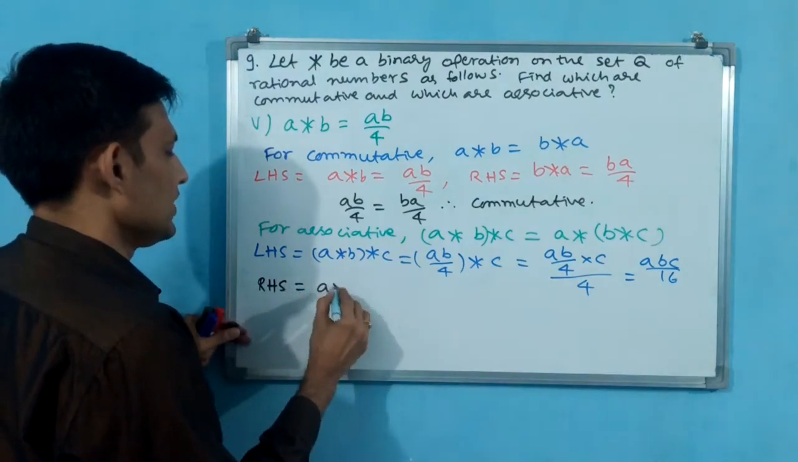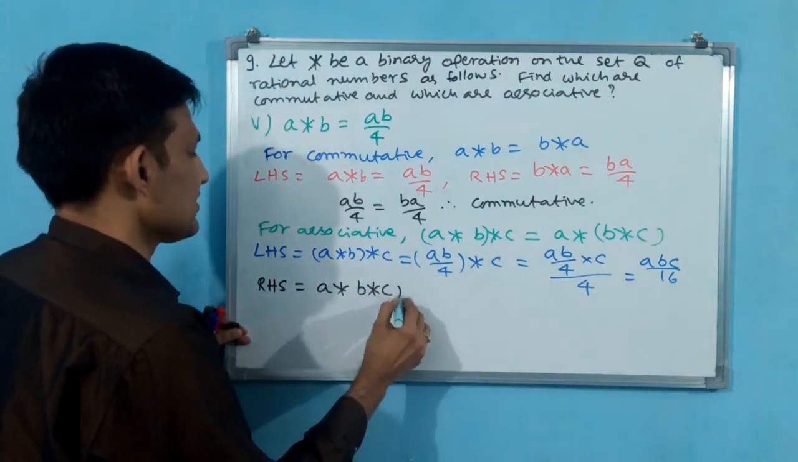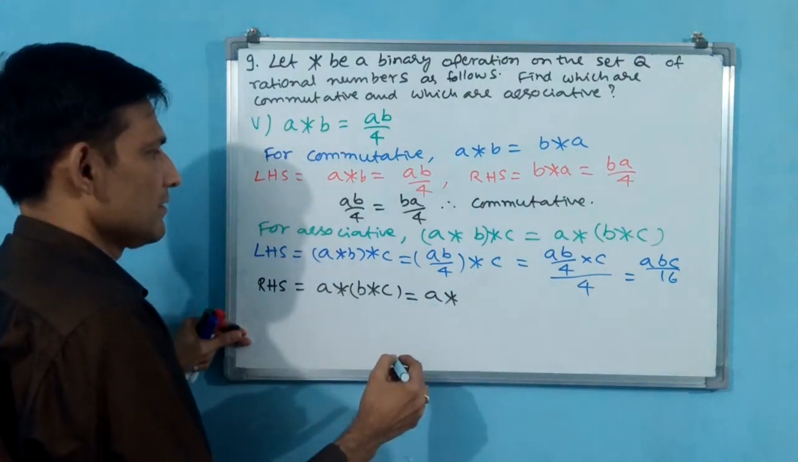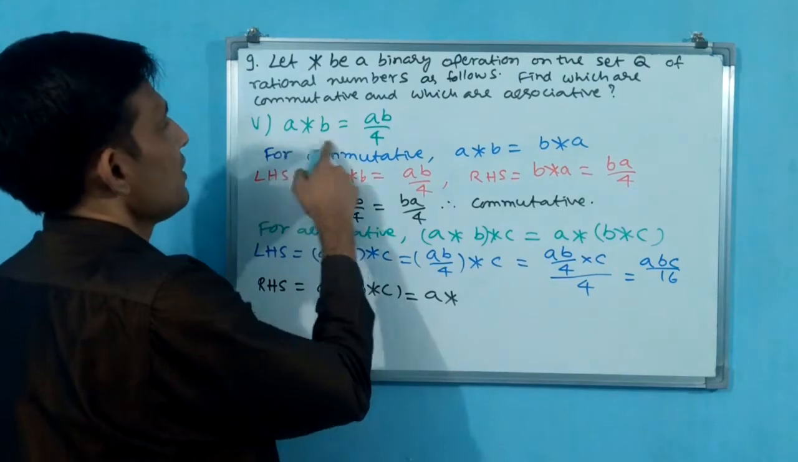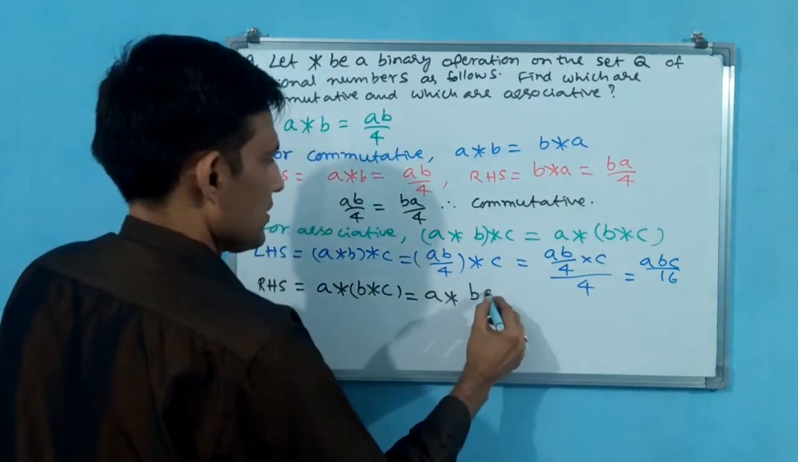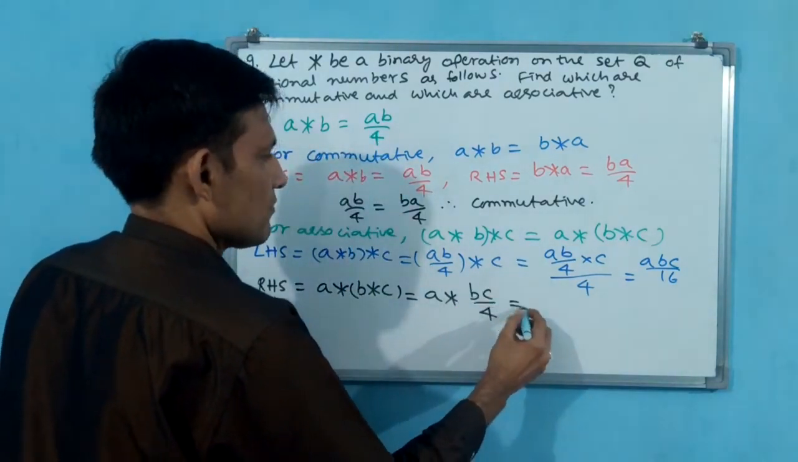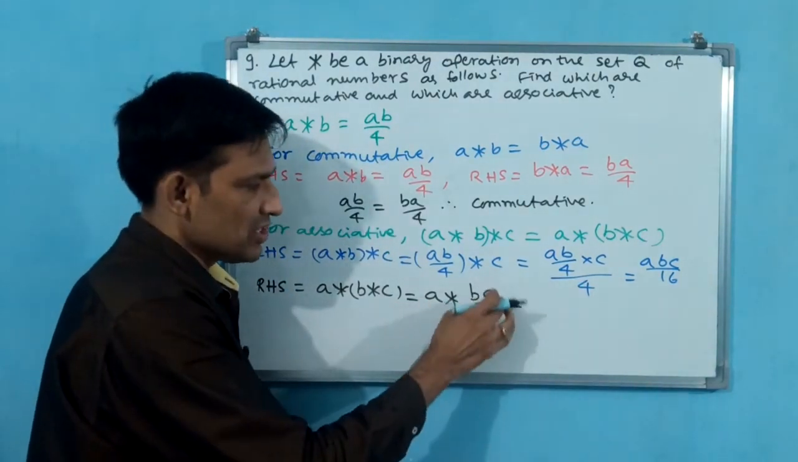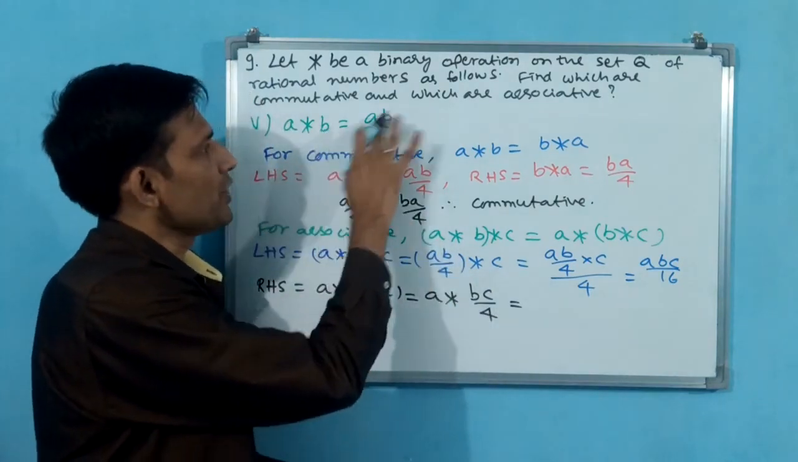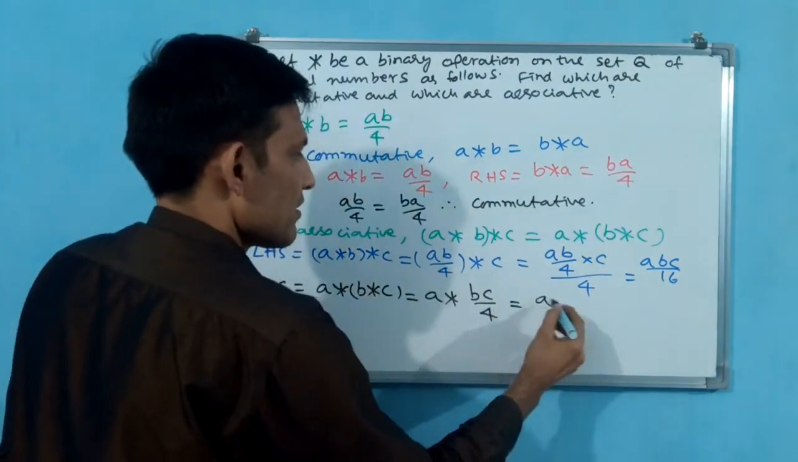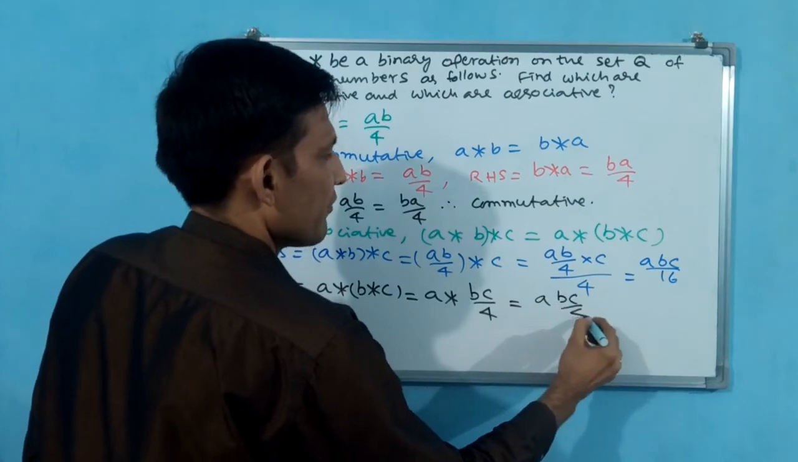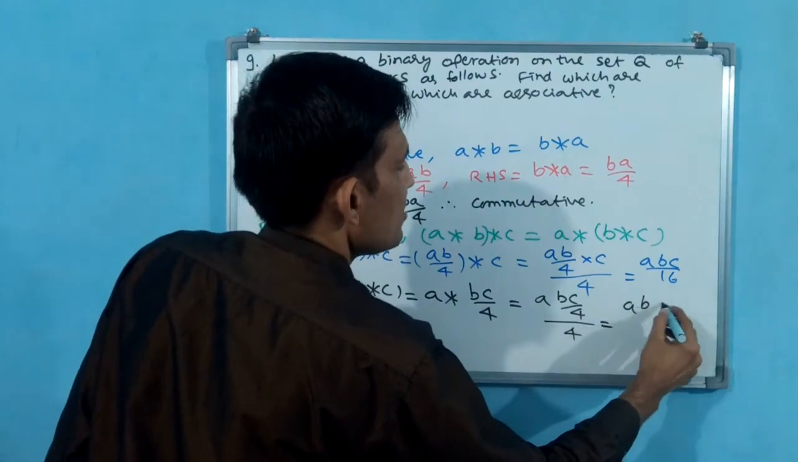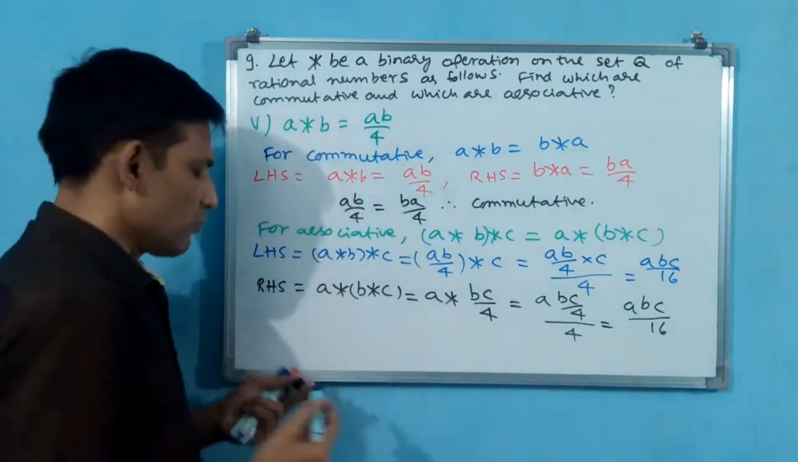RHS is equal to A star B star C. A star, like this only you keep. B star C means BC by 4. Now A star B, like that you have to take. That means BC by 4 is going to become B. AB by 4, A into BC by 4 by 4, that is equal to ABC by 16. Now you see both are same.